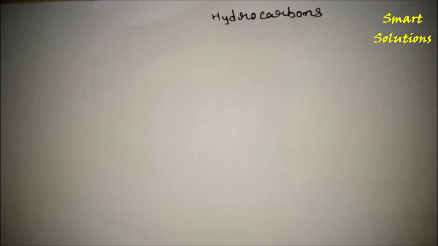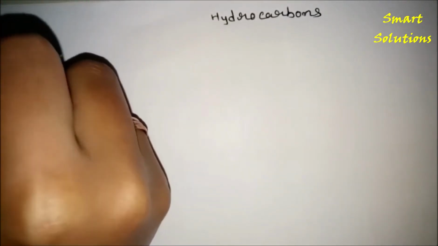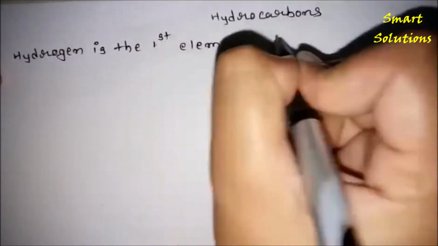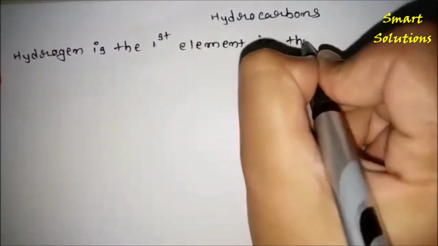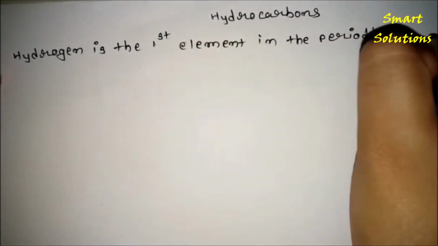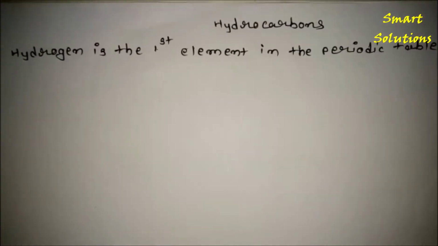First, as we know, hydrogen is the first element in the periodic table.